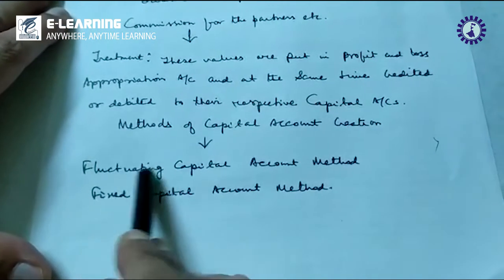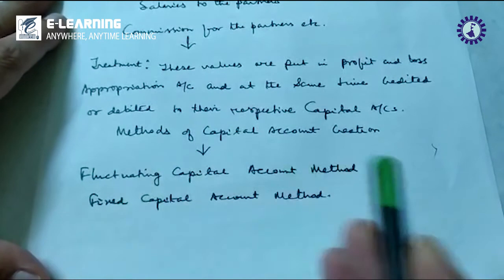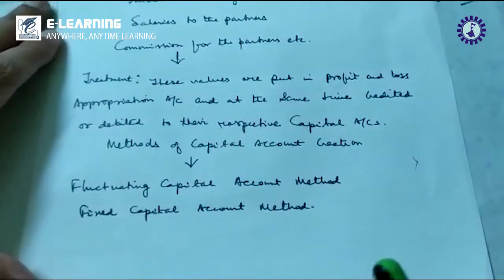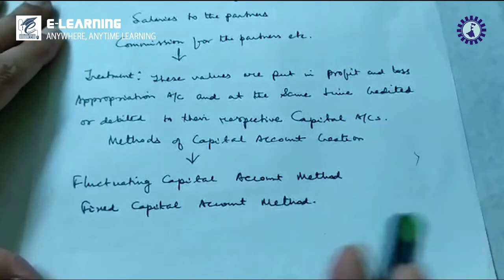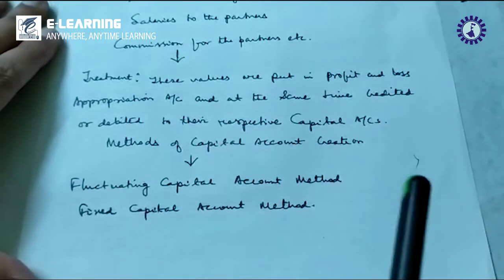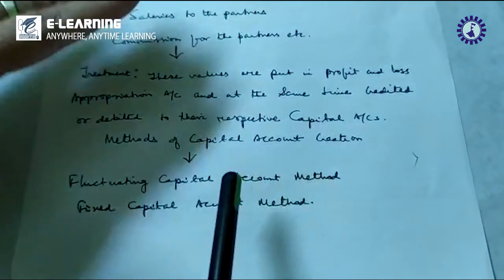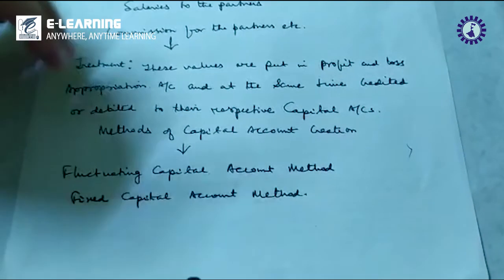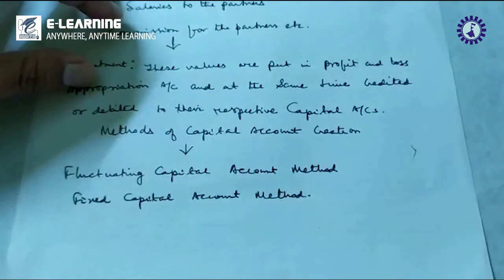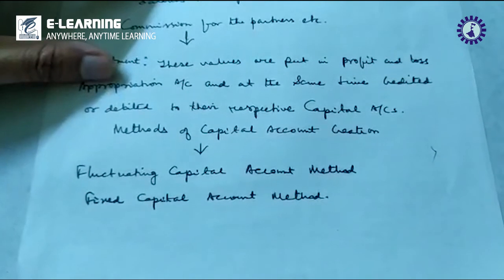But before that, what is fluctuating and what is fixed? Fixed is fixed, you know very well. What is fixed? It remains exactly the same, there is no change. But fluctuating means there are changes, ups and downs, therefore fluctuating. How does this happen? Well, I am going to tell you about all this in my next class.